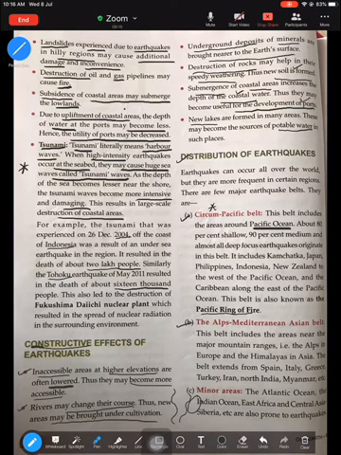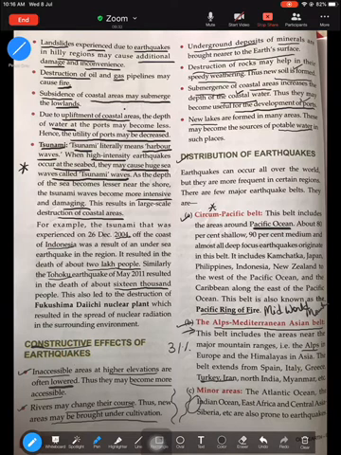Second is the Alps Mediterranean Asian belt, which is also known as the mid-world mountain belt. This area starts from the Alps and passes through Turkey and Iran. About 31% of the world's earthquakes take place in this area.